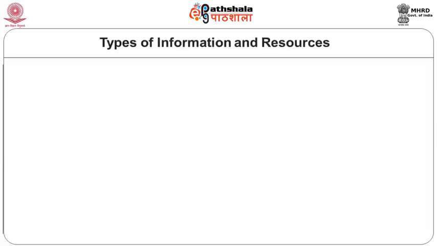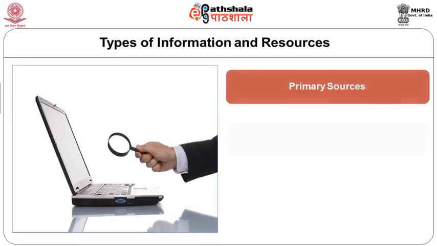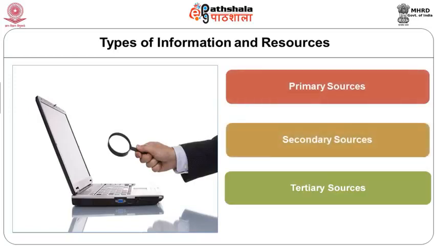Now, let us see about the types of information resources on the internet. Information source is a source of information, anything that may provide any kind of information that is present on the web in this case. Generally, we categorize sources into three types, that is primary sources, secondary sources and tertiary sources. So, let us see in the parlance of the web what are these kinds of sources.